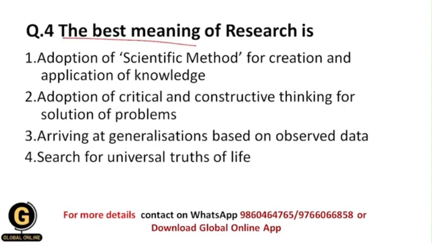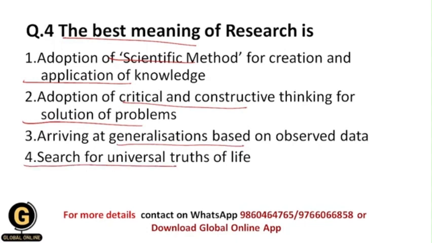Adoption of scientific method for creation and application of knowledge, adoption of critical and constructive thinking for solution of problems, arriving at generalizations based on observed data, search for universal truths of life. So basically students, as we have seen in this video, research is the systematic way to solve a specific problem, right?